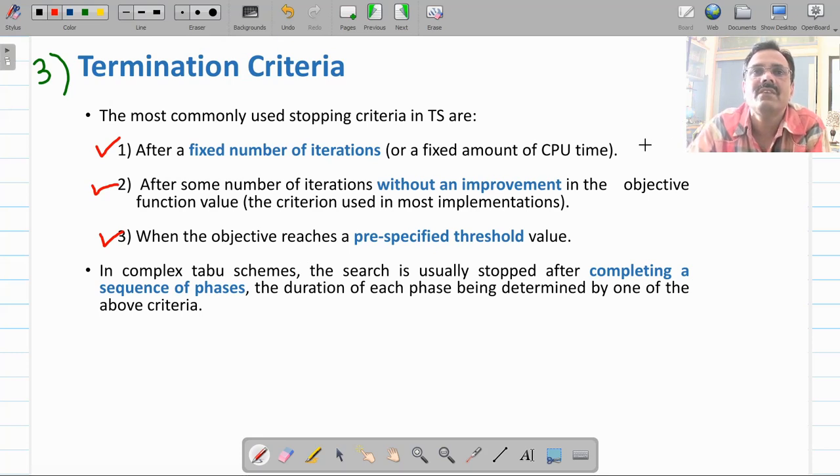So whenever the value of your objective function reaches 5, or is less than 5, then stop iterating. So this is how you are going to decide the termination criteria for this taboo search algorithm. You can have more complex schemes, so you can have one of these criteria after completing each phase of a taboo search algorithm.